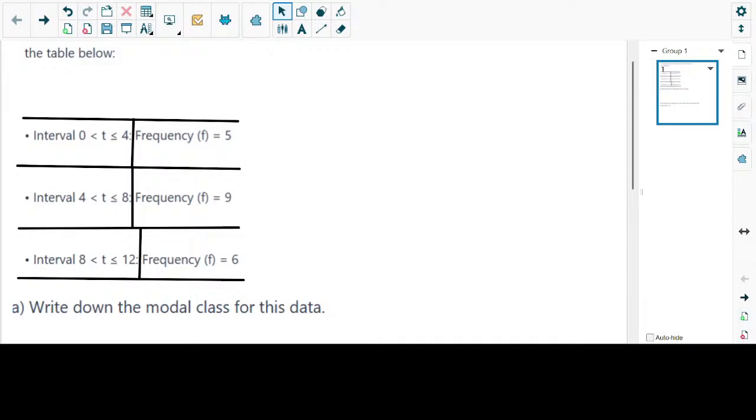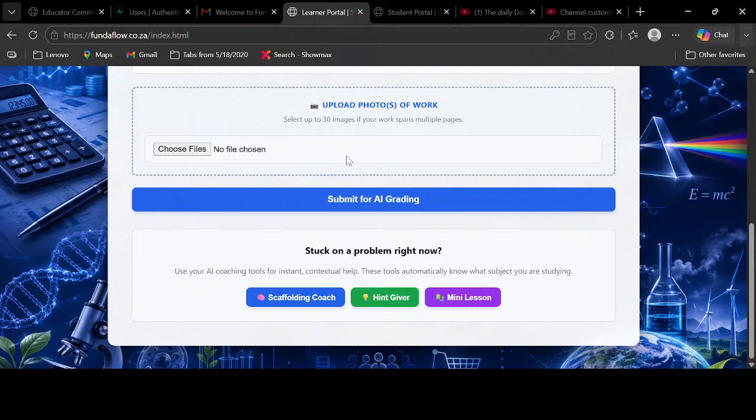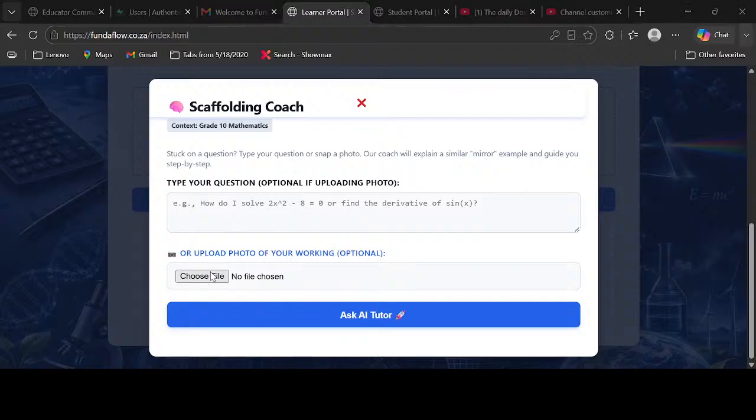Okay, now let's go back to our scaffolding thingy. Guys, you have options there. You can either write the question if you want, or you can just upload. In fact, the best way to do this is just to upload. It's going to make your life a little bit simpler. If you have a question, just take a picture of it. If they've already sent a question paper, screenshot it. Okay, now I'm going to upload it.